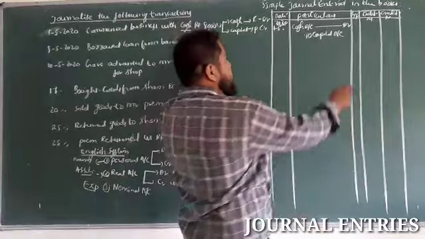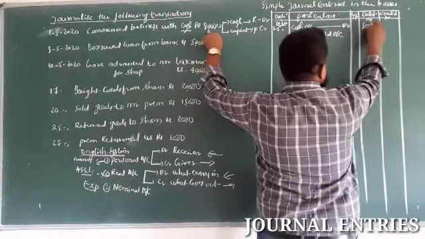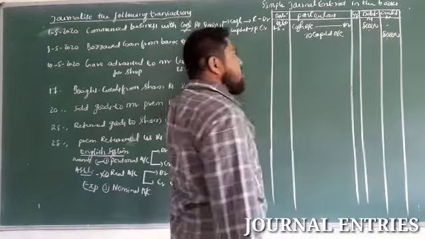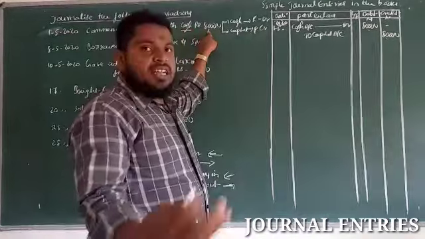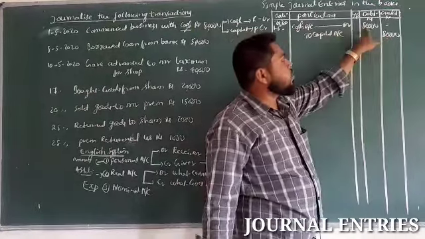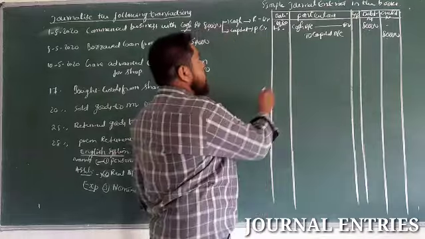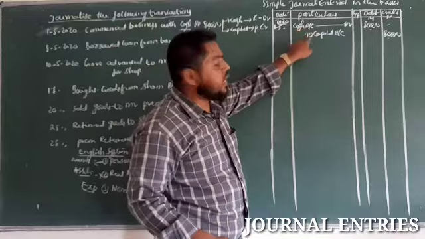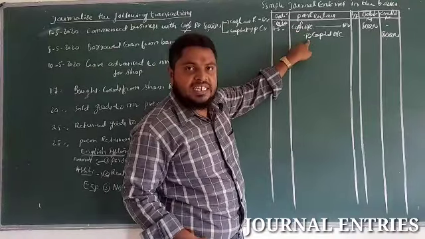So amount, how much he has invested? 80,000. So this is dual concept, that is debit equal to credit and credit equal to debit. Now narration for this entry. For this entry we have to pass the narration.